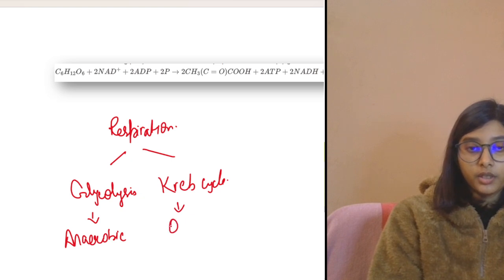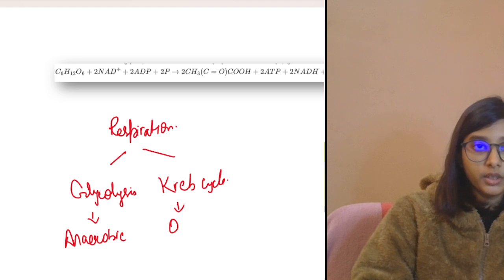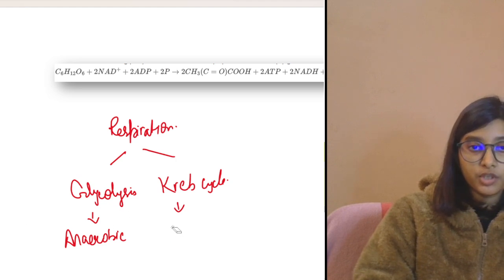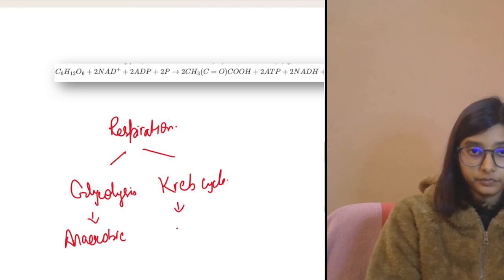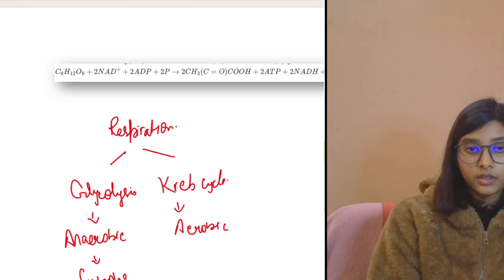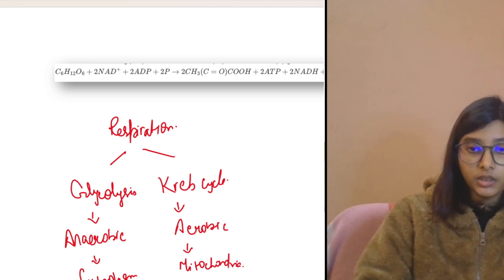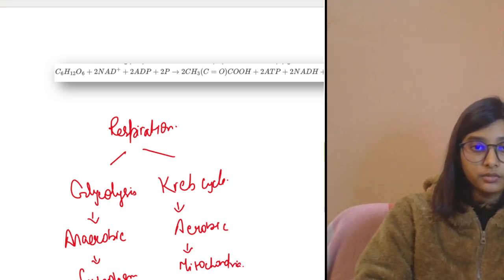The aerobic one, that requires oxygen for respiration to take place. So, glycolysis takes place in the cytoplasm and the Krebs cycle will take place where? In the mitochondria. So, for anaerobic respiration to take place, glycolysis will be there.